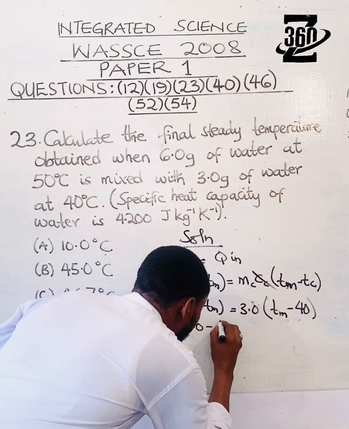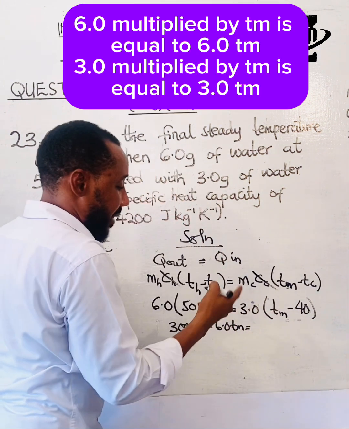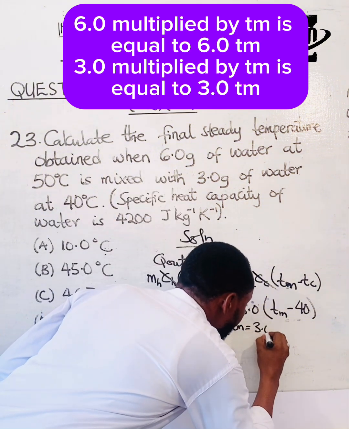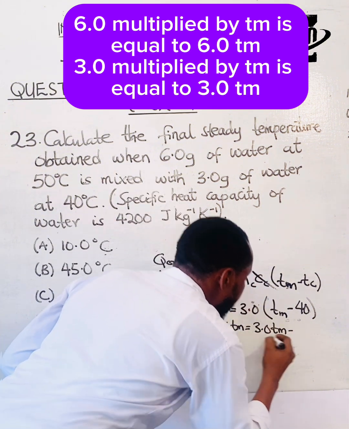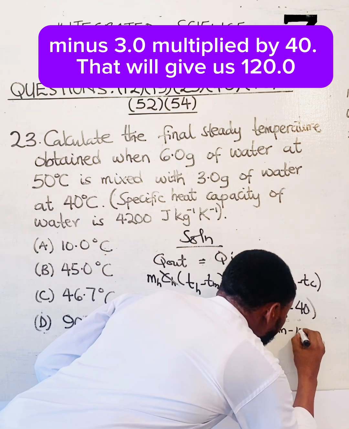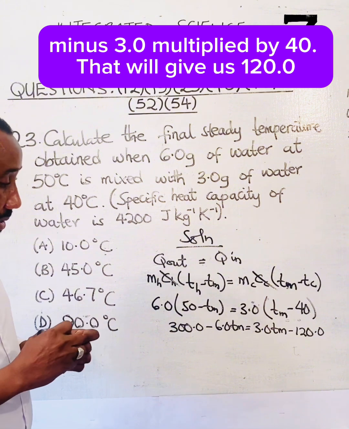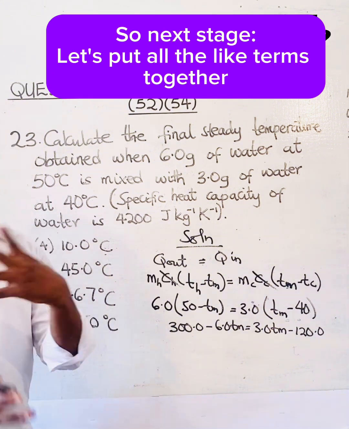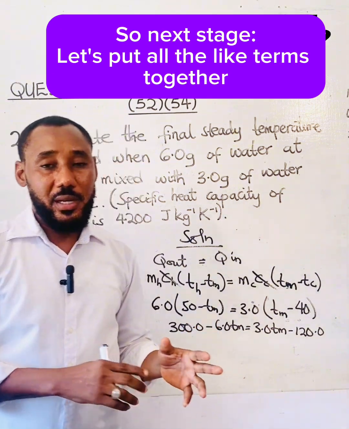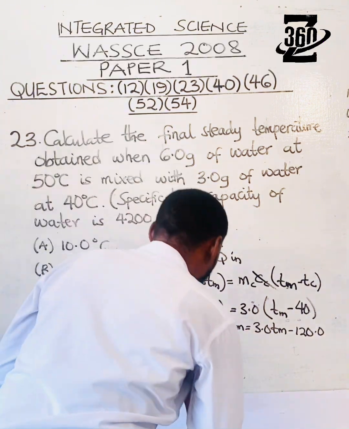6.0 times Tm, 3.0 times Tm, minus 3.0 times 40, that will give us 120.0. Okay, so next stage, let's put all the like terms together. Let's group the like terms.